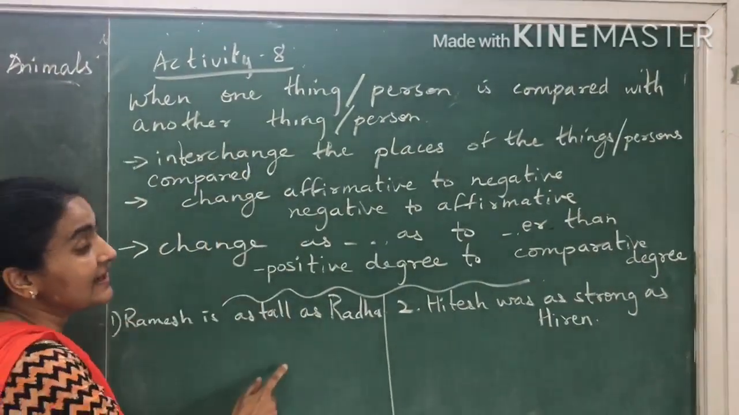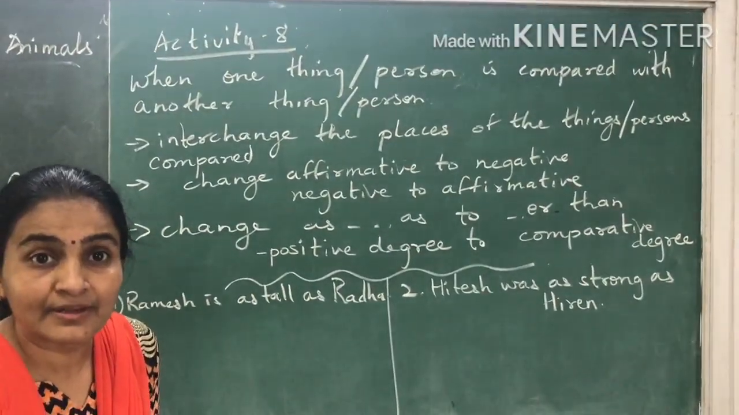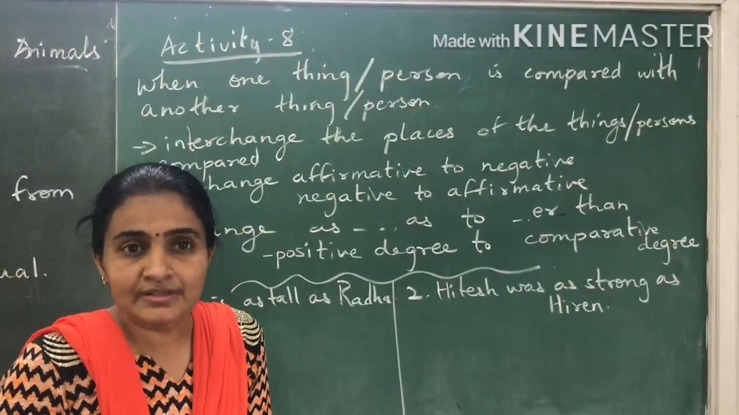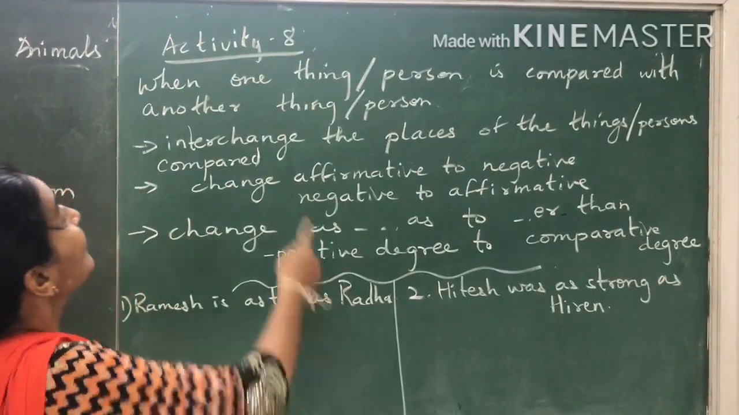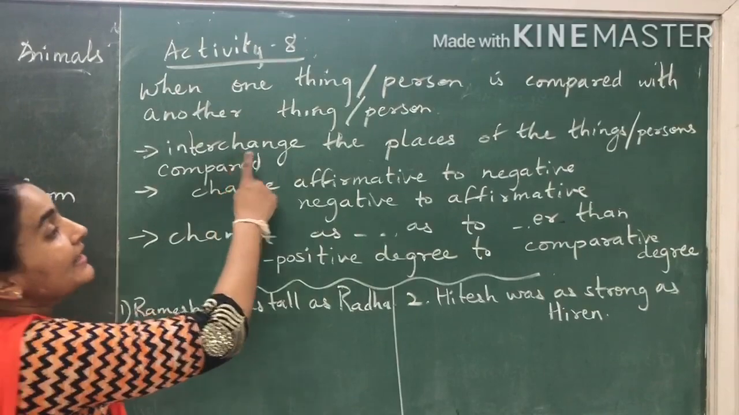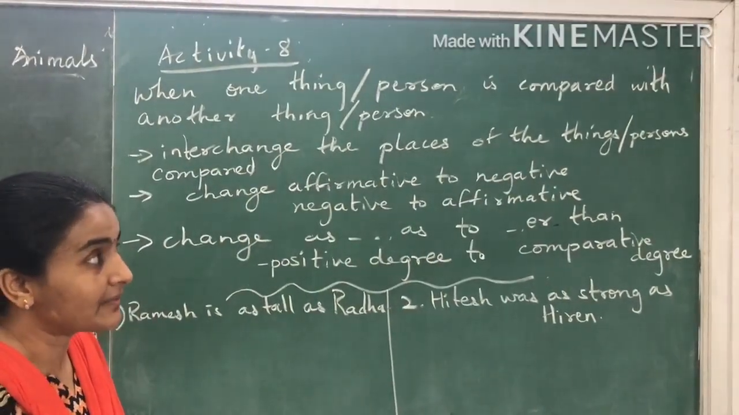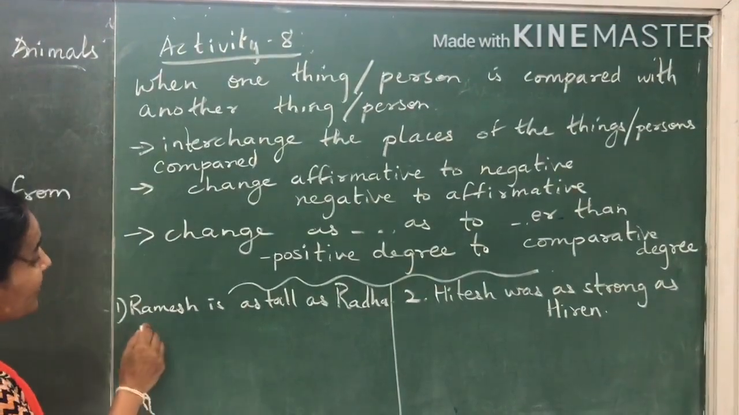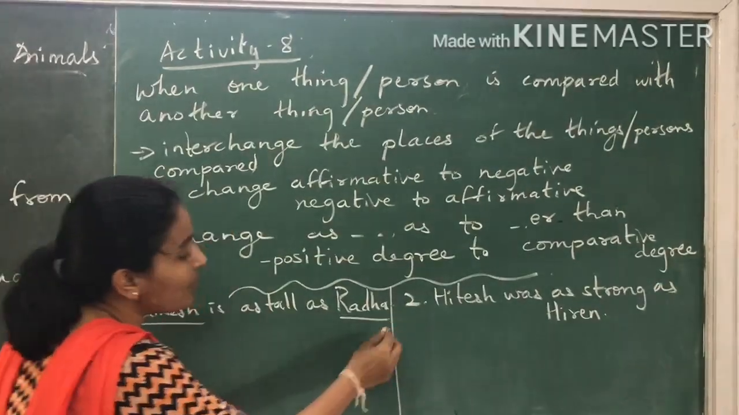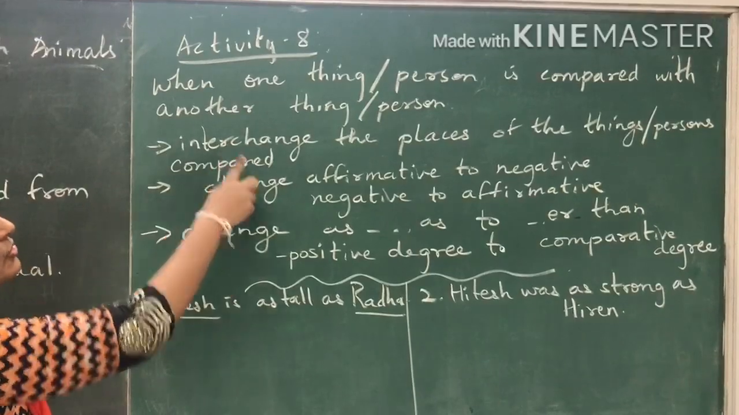Now over here there are sentences which you need to change from positive to comparative degree. For such things, there are 3 things you have to remember. There are 3 rules and very easy rules. When one thing or person is compared with another, first of all, interchange the places of things or persons that are compared. Interchange. Now see over here, look at this sentence. Ramesh is as tall as Radha. So who are the 2 people compared? Ramesh and Radha. What's the first rule? Interchange.